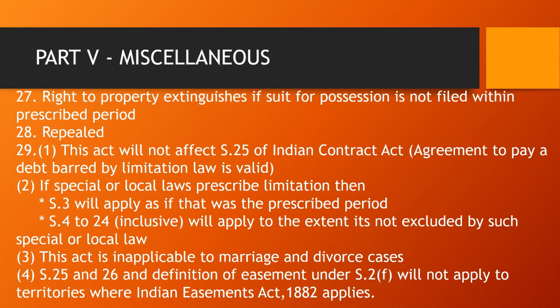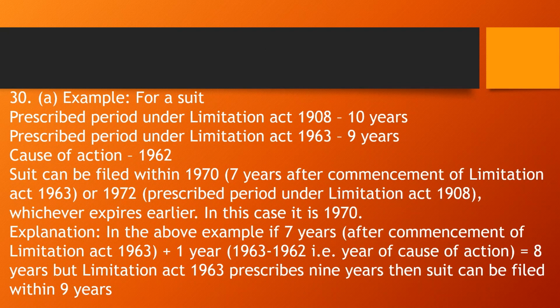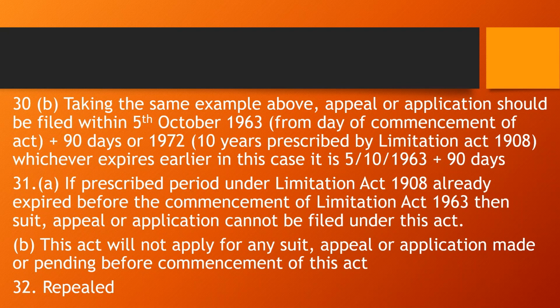Since Section 30 is a mathematical calculation, it is explained by way of an example. A bare reading of the example would suffice. Section 31. If prescribed period under Limitation Act 1908 already expired before the commencement of Limitation Act 1963, then suit, appeal or application cannot be filed under this Act. This Act will not apply for any suit, appeal or application made or pending before the commencement of this Act.